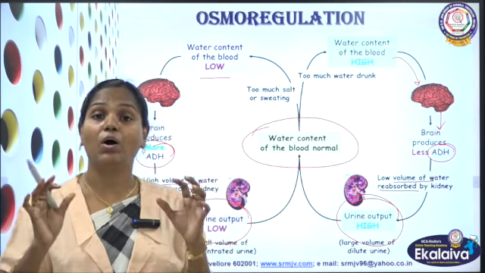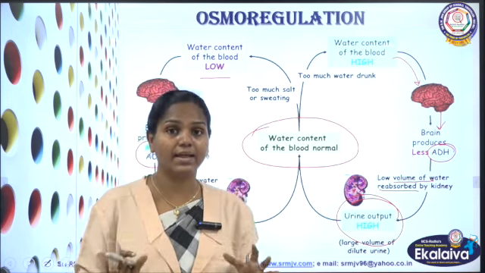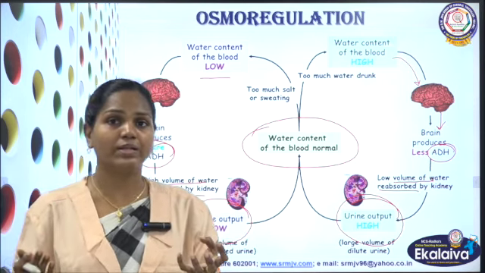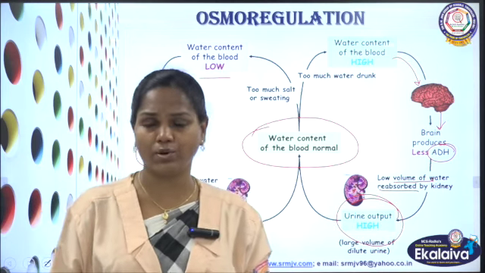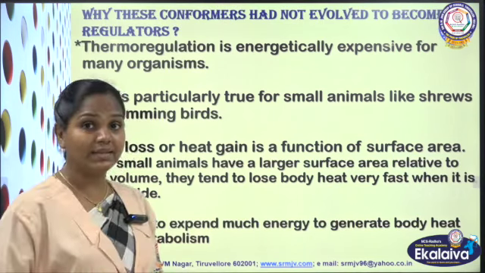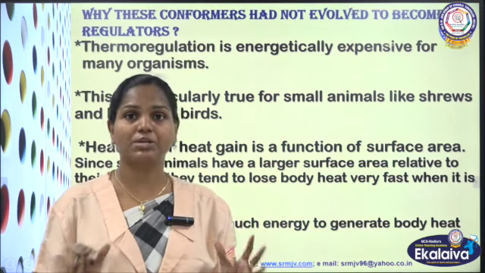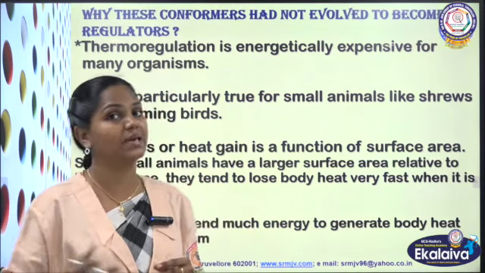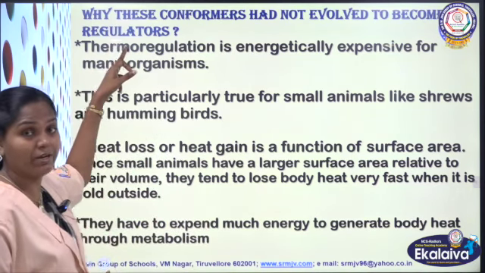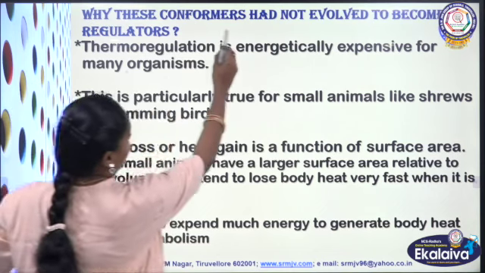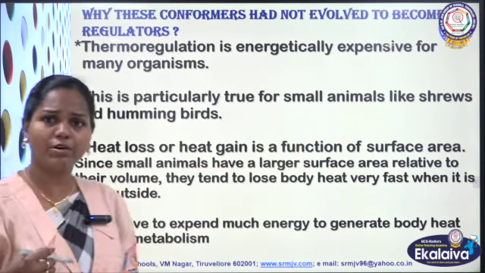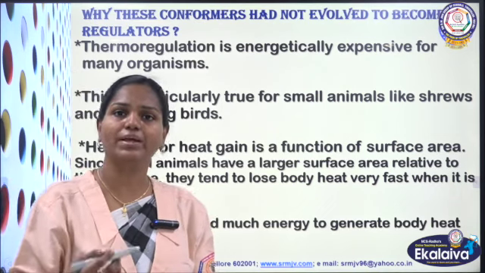This is how organisms can regulate a steady state in their body, and we call them regulators. And conformers, of course, I told you, cannot maintain their body condition, but they have some mechanisms to escape that, and we will see it in our next video. This question is given in your book, children: why have these conformers not evolved to become regulators? Why is it not possible?